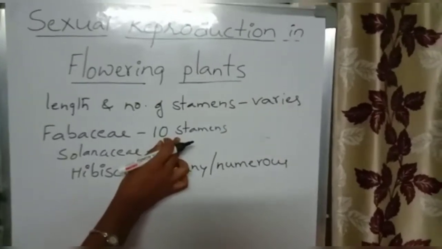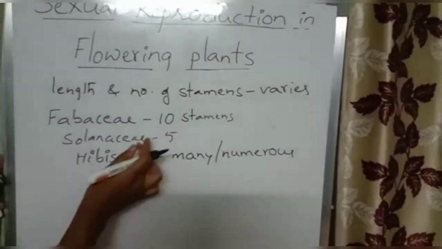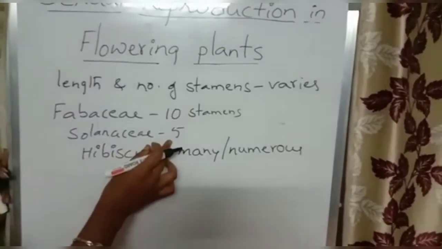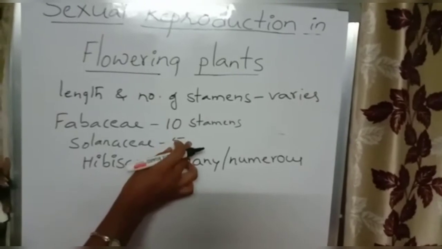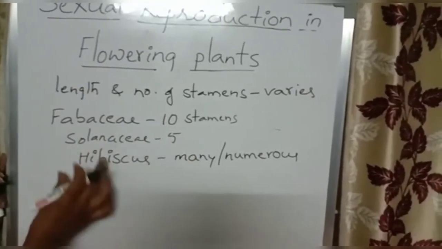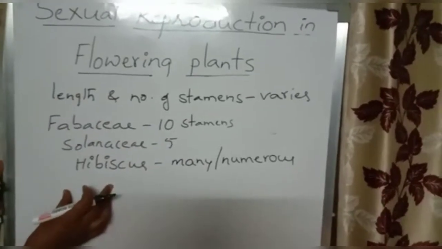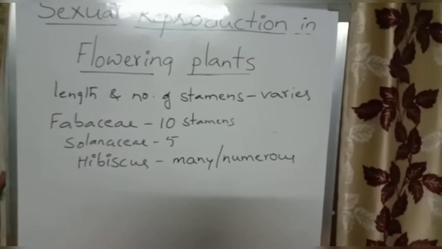There may be a single bundle of stamens or diadelphous, 2 bundles of stamens. In Solanaceae, independent stamens are present, the number is 5, attached to petals. So this is how they vary in number and length of the stamens also.